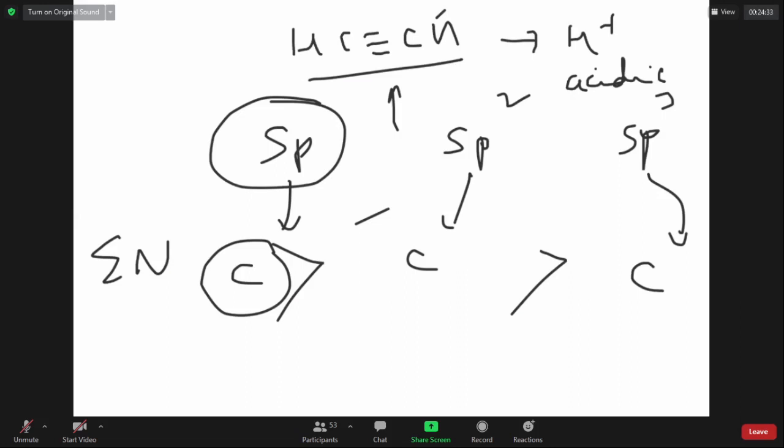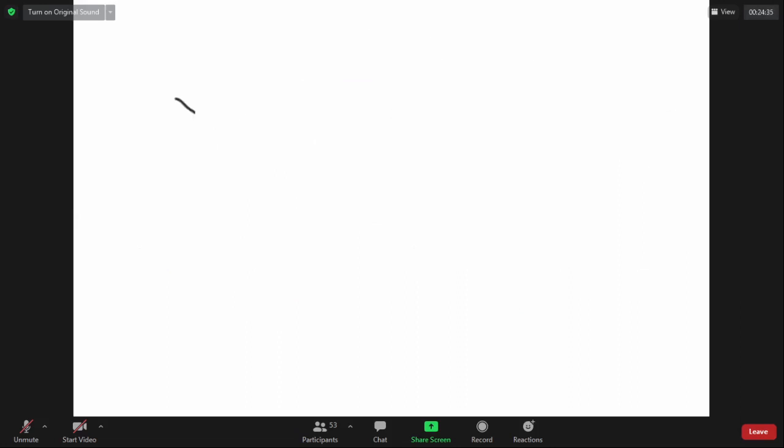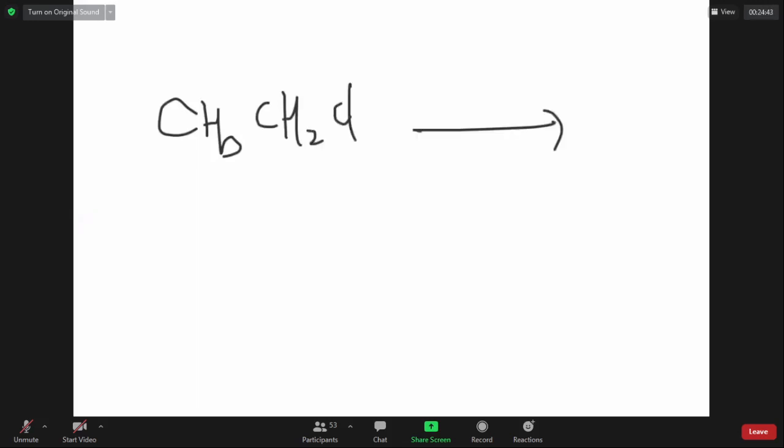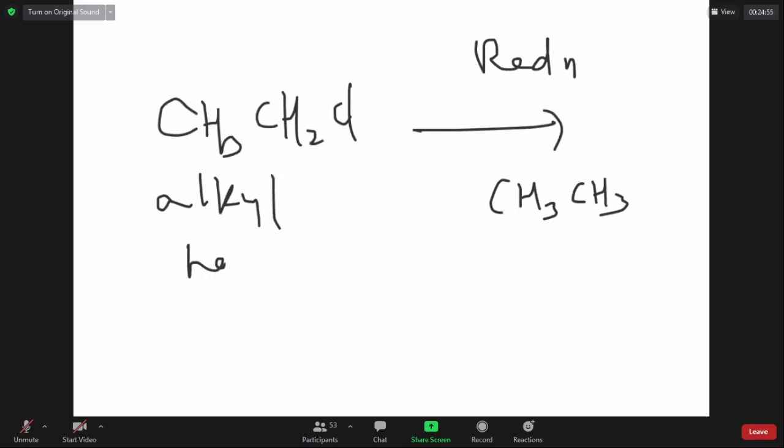Now, if you want to look at how to prepare them, simply you can take alkyl halide and remove the halogen and put hydrogen. The reaction where alkyl halide becomes alkane is called reduction.